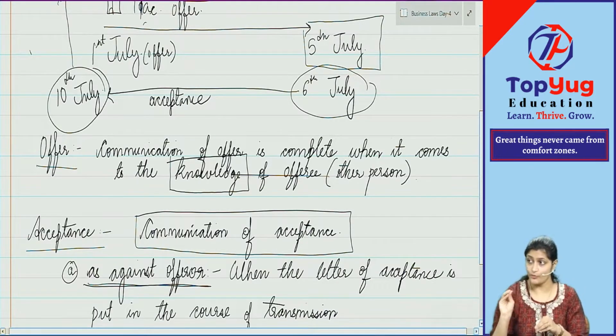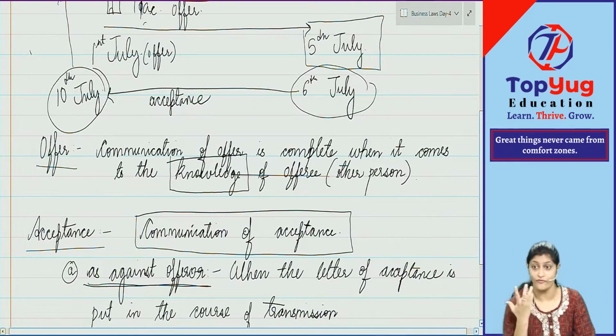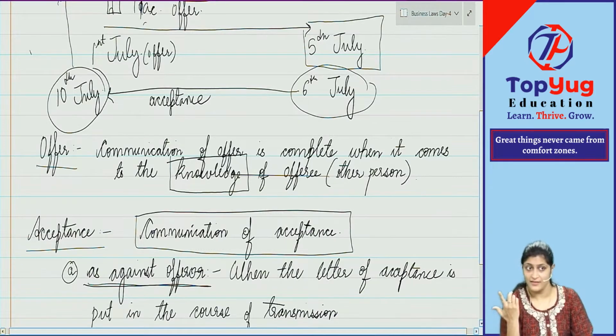Now, as I told you, why is there this time limit, why do you have to see when it is complete? So that the other party does not revoke it, cannot take it back. Now, the contract came into existence for this offerer on which date? 6th of July. 6th of July. There should not be any confusion.